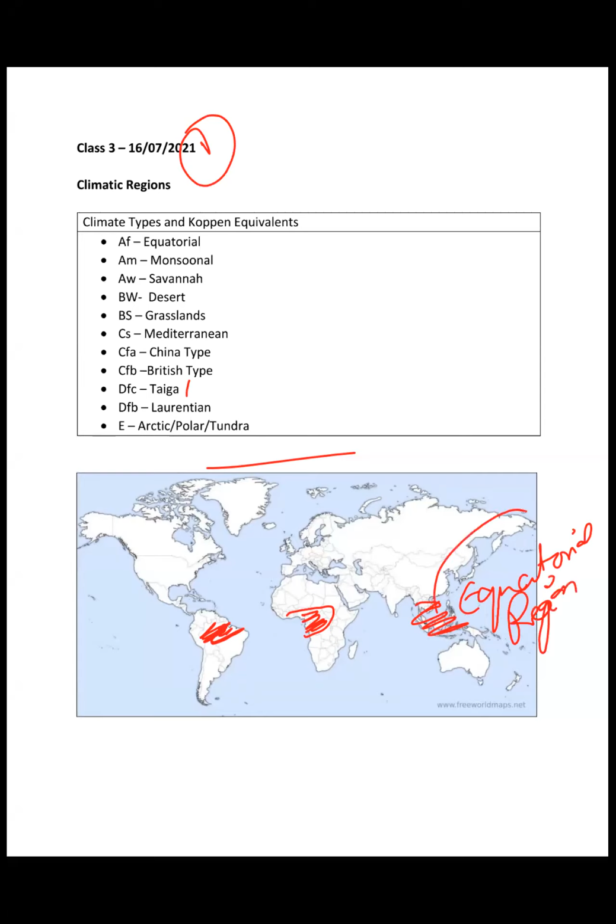GC Leong has given very good charts on the location of different climatic regions, and you should use that. It is useful for your overall understanding, and it can be a probable question in mains also in some way or the other. They have asked the monsoon type of climate in 2017. So this is an important part which you should be doing.